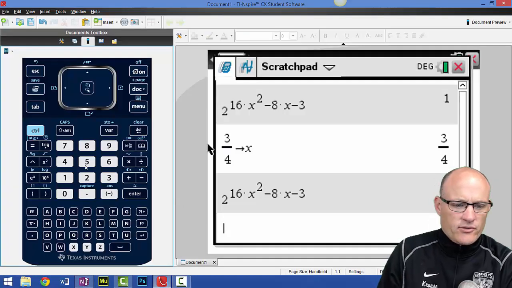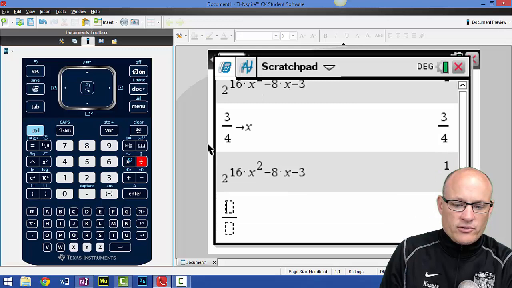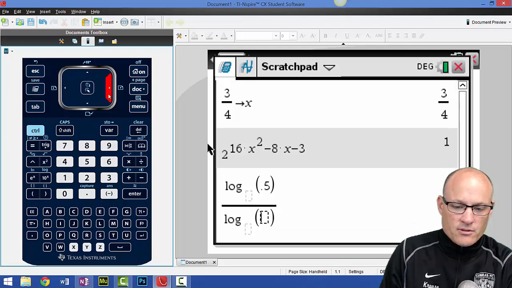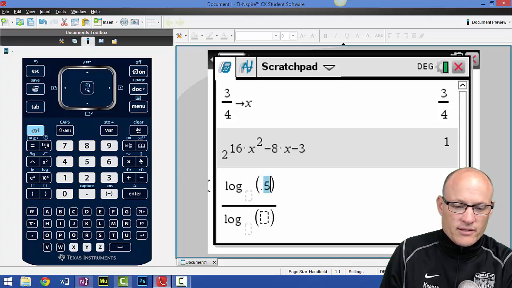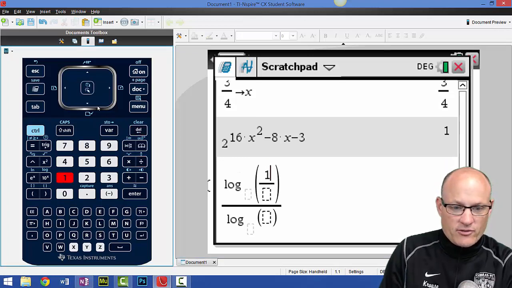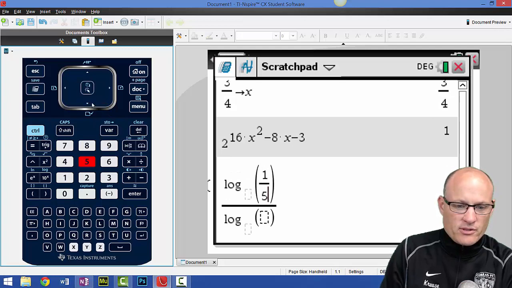Don't know what that is, so control division, the log, and just so you know, that's 0.2. 1/5 is 0.2, all over the log. Oh, this should be 0.2. Let me just do it the right way. Control division, because it wasn't 0.5, it should be 0.2. I even said 0.2, but I'll do it this way.